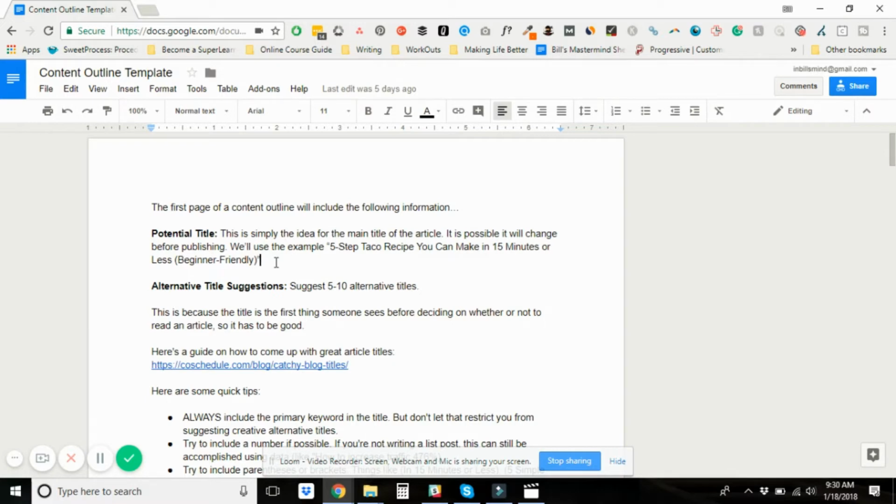And then in the parentheses or the block quotes, you can use things like beginner friendly, like PDF, like case study. There's tons of other ideas, and I will share some in the content below,